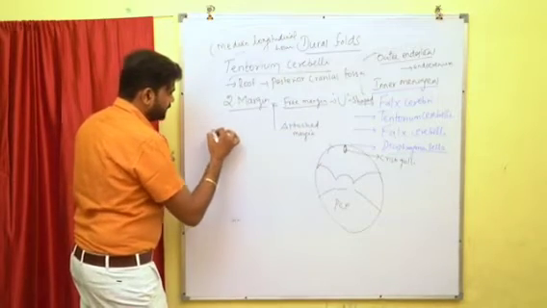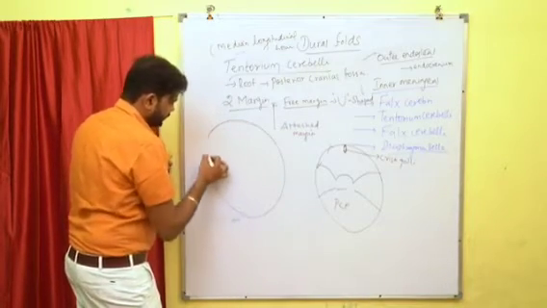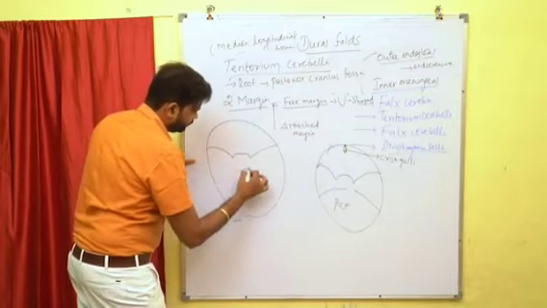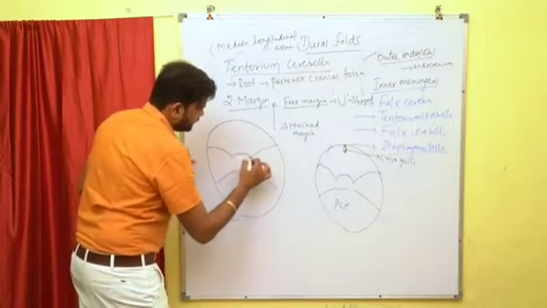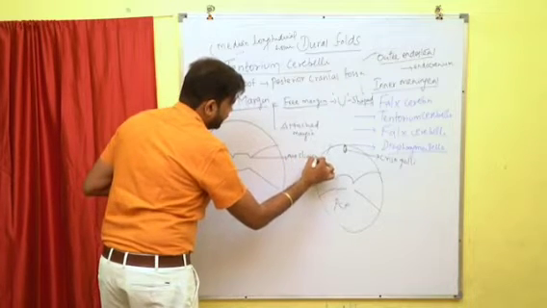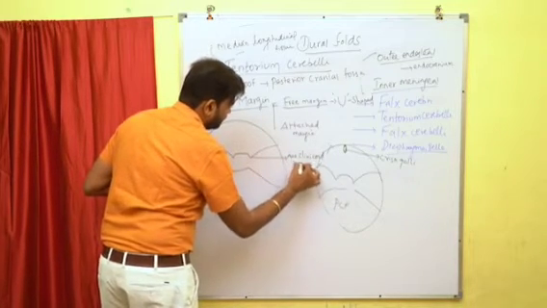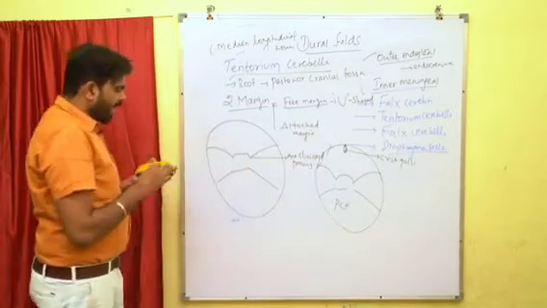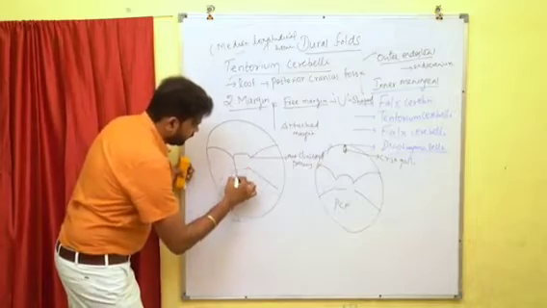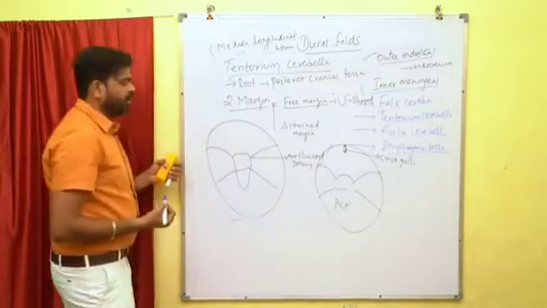Imagine now, this is the cranial fossa. You can see this is the middle cranial fossa, and this is the anterior clinoid process. The ends of the free margin of the tentorium cerebelli are attached to the anterior clinoid process.